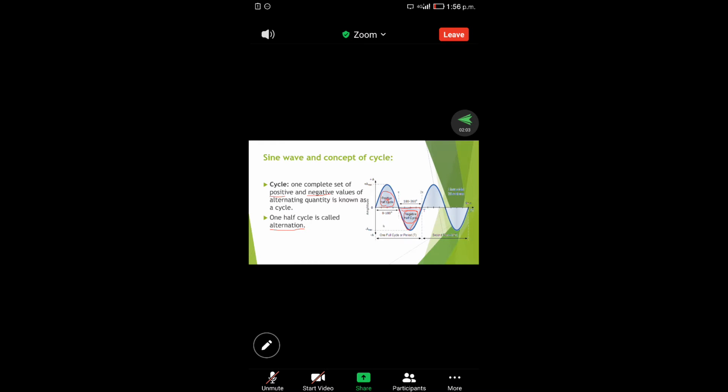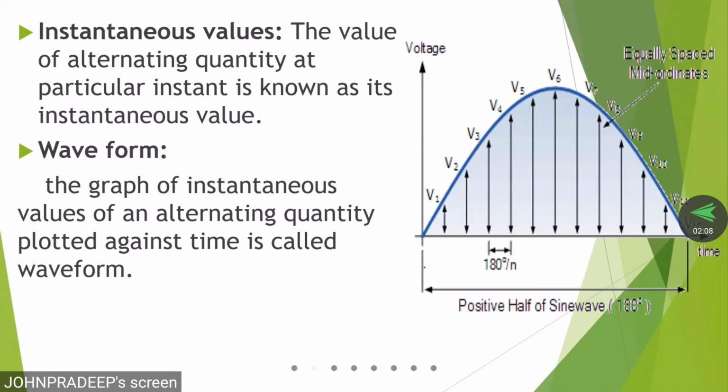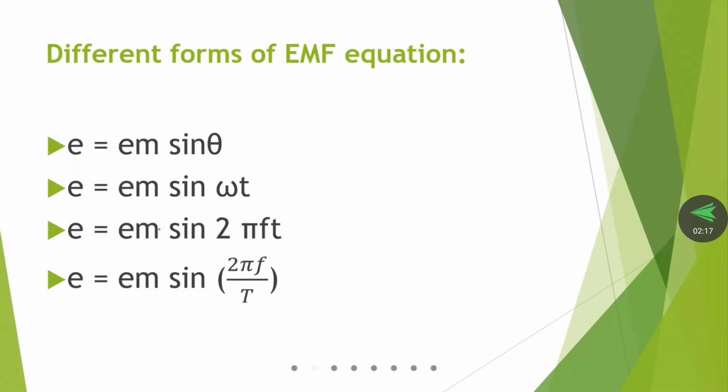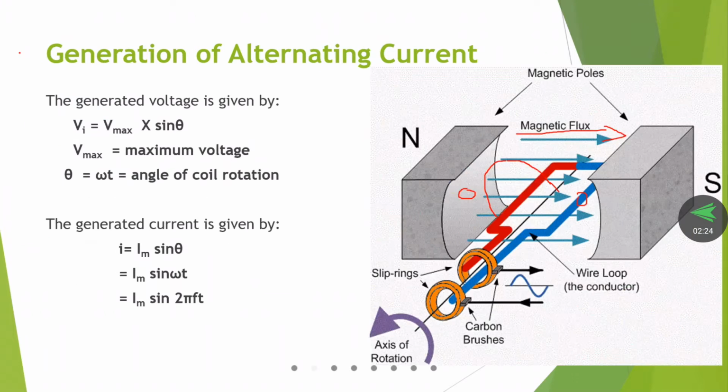Most of the cases, they ask what is the definition of cycle, what is the definition of instantaneous value, what is a waveform, what is a time period, define the frequency, define the amplitude. These things are repeatedly asked from the examination point of view, so let me discuss them. Maybe they will not ask you to explain the construction and working of a generator to produce alternating current. It may not come in the examination, but these are important things.